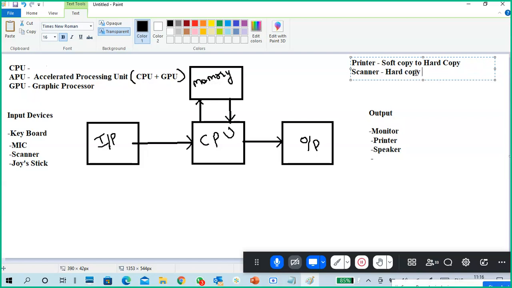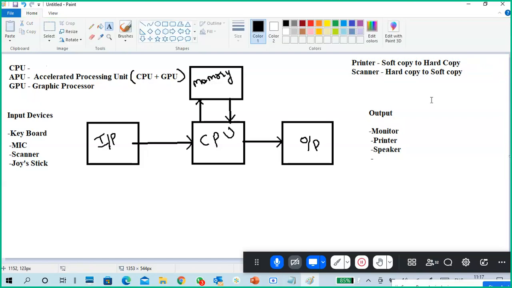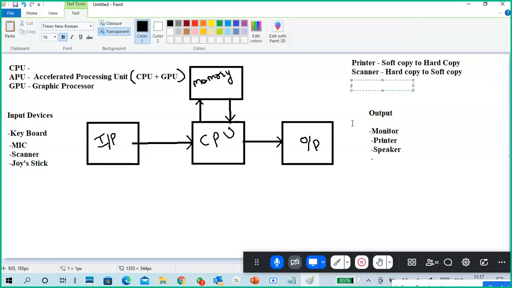I scan the document and put it into the system, or maybe I scan a picture and put it into my system. That is called a scanner. Hard copy, a physical format, is converted to soft copy, the data in our system. Like that.